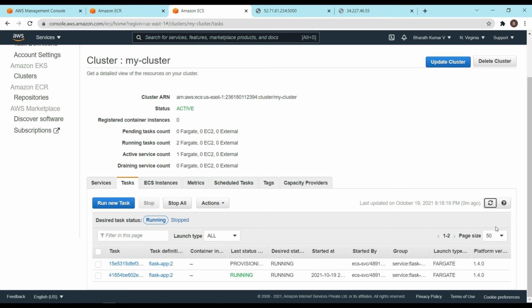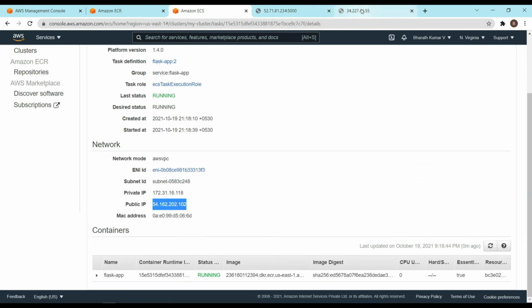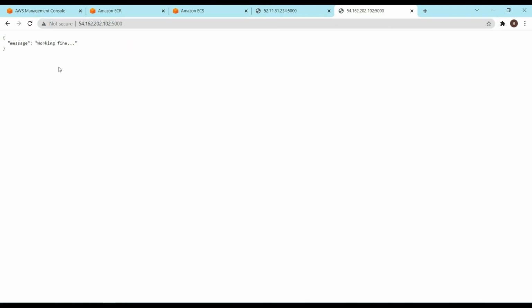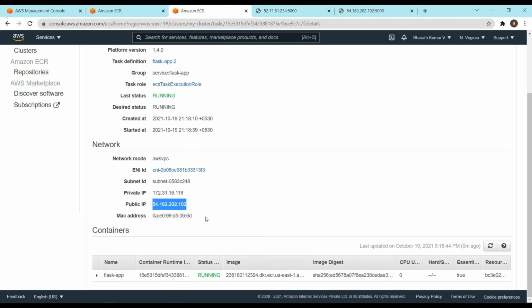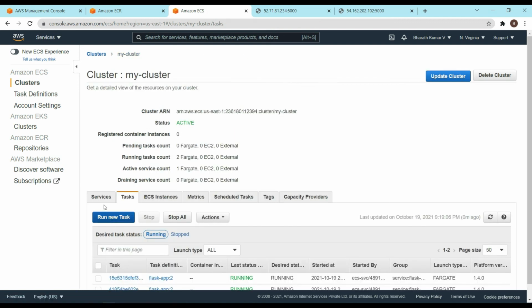You can see the desired state is running. Let's wait for a couple of seconds. Yeah, it is running. So the IP gets changed here again. Let's copy this, paste it over here, and try to access port 5000. You can see it is returning the response, and this is returning the response as well. So these were the use cases of creating an ECS service over running a standalone task.